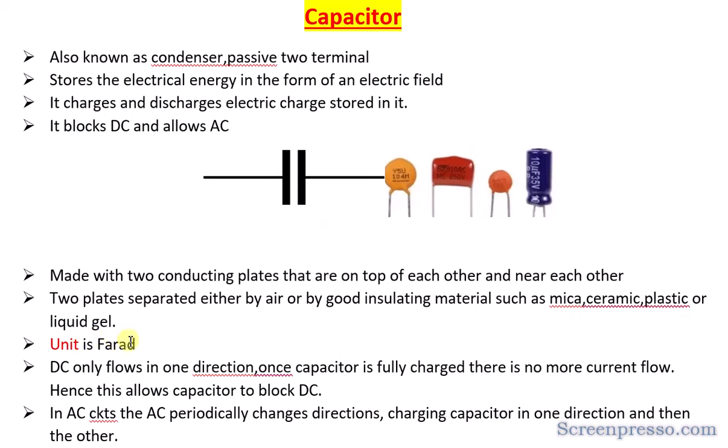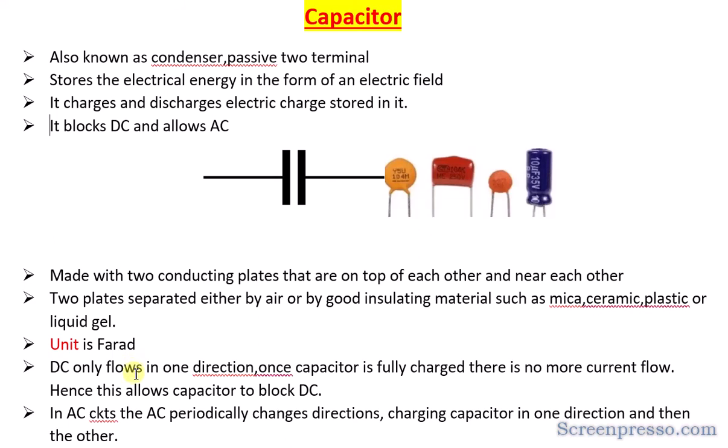So how do we try to know the unit? The unit is in terms of farad. So we will try to measure the capacitance. The capacity of this particular capacitor is measured in terms of a unit called farad. So farad is the unit for capacitance, we can say.